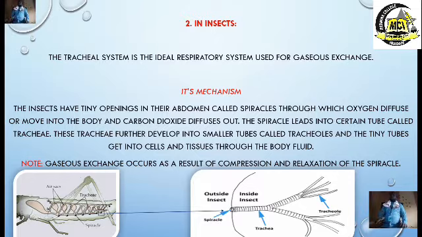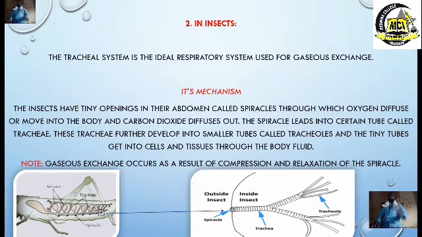This tiny opening then branches into a big tube called the trachea. This trachea later leads into smaller tubes which are called tracheoles. It is within these tracheoles that we have the cells where there is exchange of gases through the body fluid.